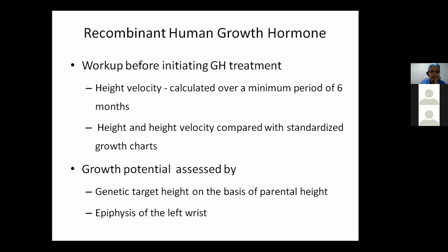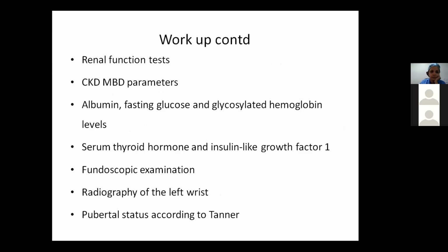Growth potential of the child is assessed by means of the genetic target height on the basis of the mid-parental height. This is calculated by means of Tanner's formula, which is different for boys and girls. For boys, we do father's height plus mother's height plus 13, divided by 2, whereas in the case of girls, we just subtract 13. Then growth potential should also be assessed by means of the epiphysis of the left wrist; if it is open, then there is scope for more growth potential.